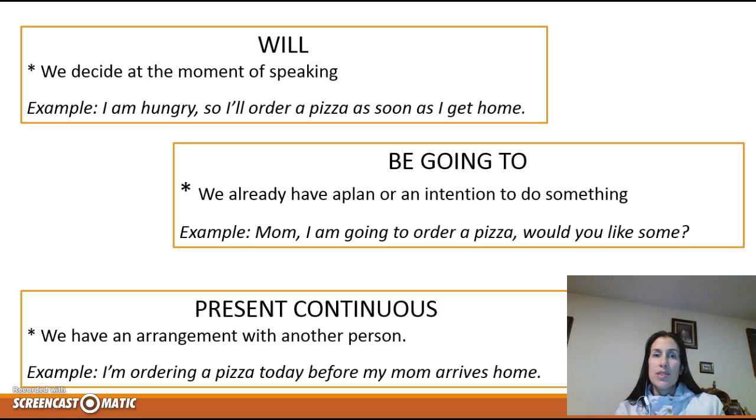So we use the present continuous, like for example in the pizza sentence, it's I'm ordering a pizza today before my mom arrives home. So right now, I arranged everything. I know that my mother wants pizza too. I know that I will order it when I get home, and probably I know who I'm going to order the pizza to. So these are the main differences between these three tenses.